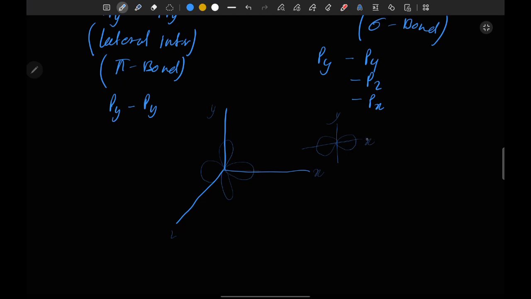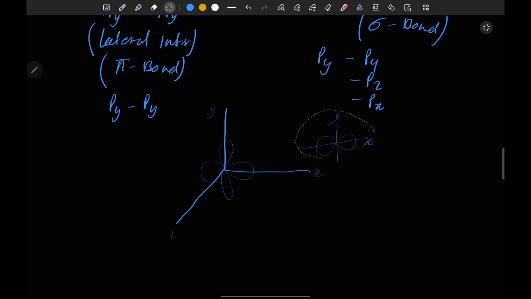But if this x loop is going to interact with the y axis loop, then they will not form an effective overlapping. Reason? Because this loop is in this direction and this loop is in this direction, so there is no effective overlapping.